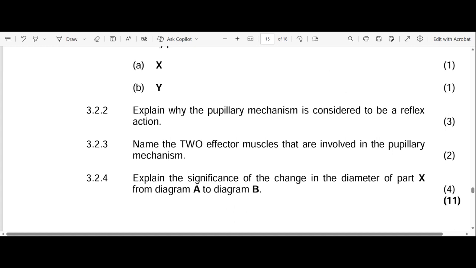Why do you need more light to enter your eye? Because you're exposed to a dim environment, so that you can see clearly. A clear picture can be formed on the retina. So that's why it's important for the pupil to become wider or dilated, so that more light is allowed to enter the eye. In this case, you need to understand your pupillary mechanism, both in bright light and dim light.